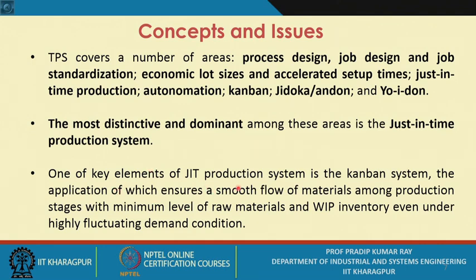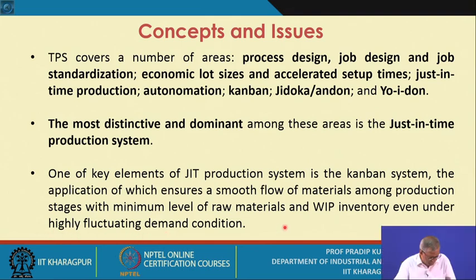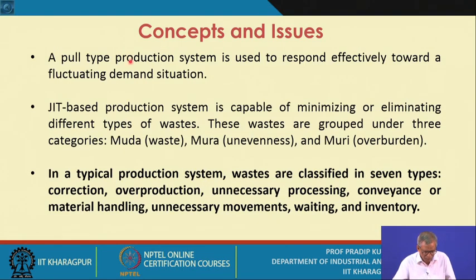One of the key elements of JIT production system is the Kanban systems. We are going to discuss this Kanban systems in various forms, okay, in detail, the application of which ensures a smooth flow of materials among production stages with minimum level of raw materials and WIP inventory even under highly fluctuating demand conditions. A pull type production system is used to respond effectively toward a fluctuating demand situation.